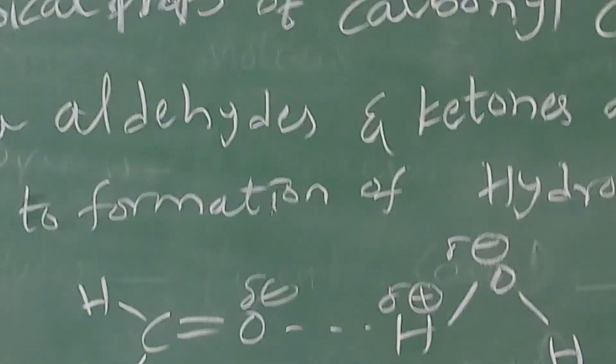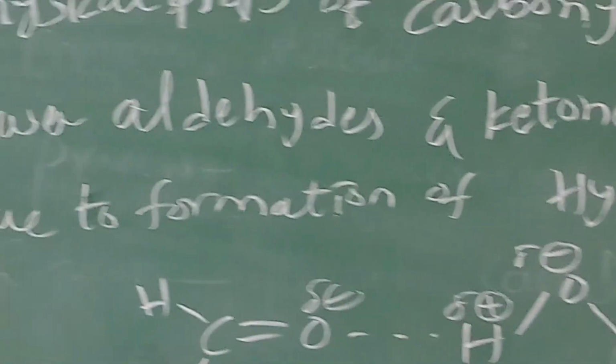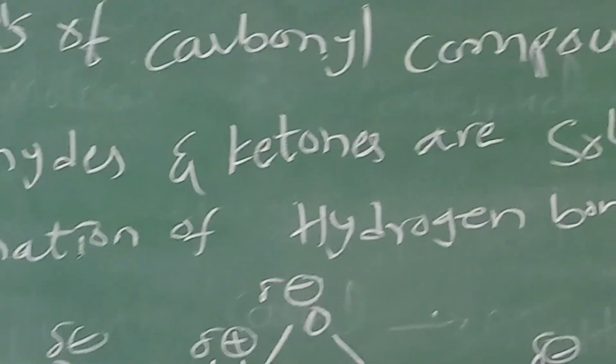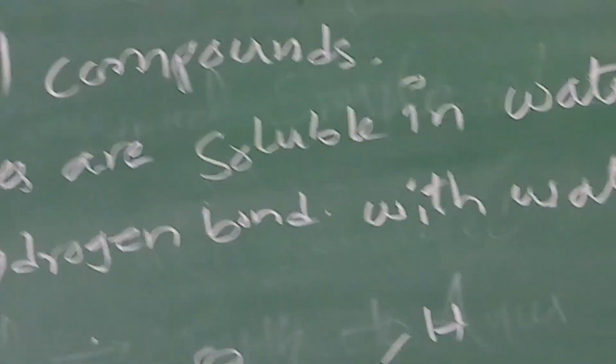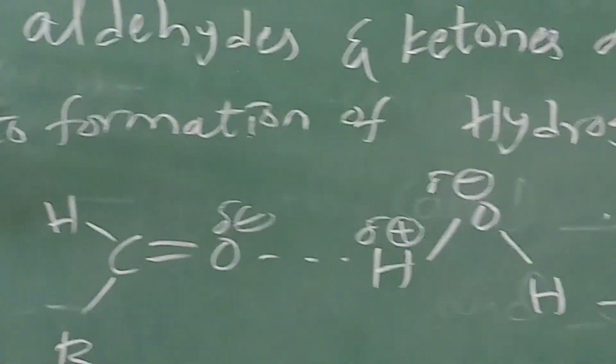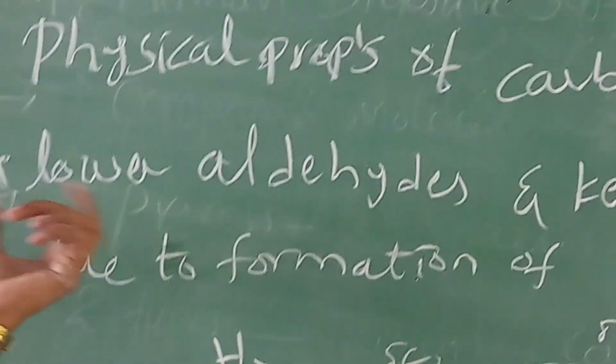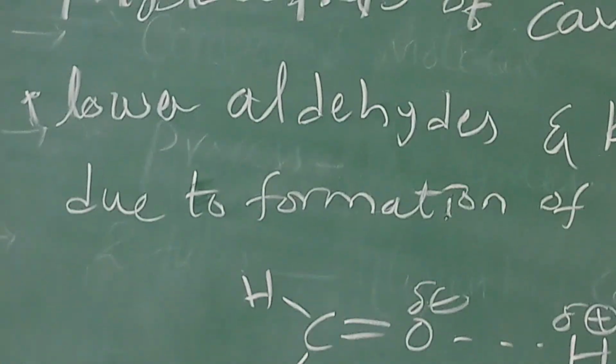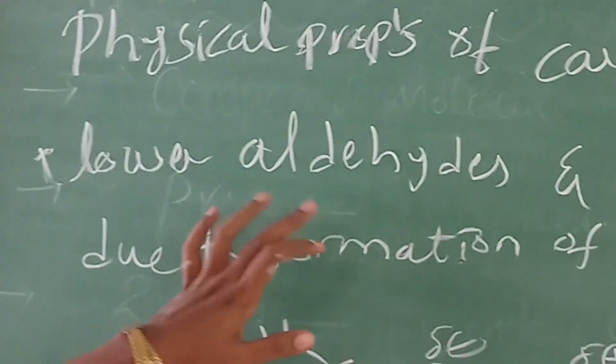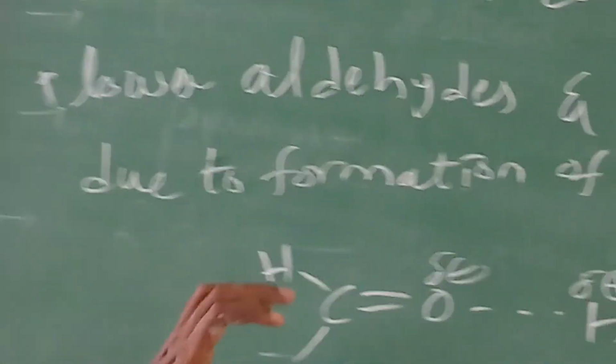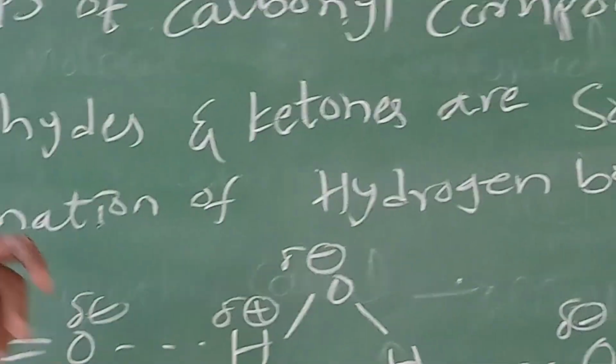And next, lower aldehydes and ketones are soluble in water. What is meant by lower aldehydes and ketones? Lower aldehydes mean the carbonyl compounds contain small alkyl groups. Lower means they contain small alkyl groups. They are known as lower aldehydes and ketones. So lower aldehydes and ketones are easily soluble in water.